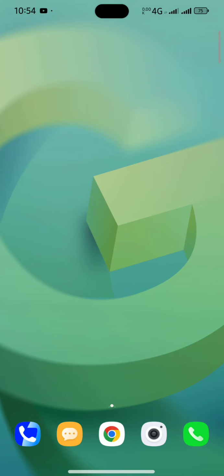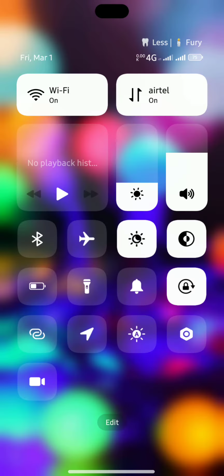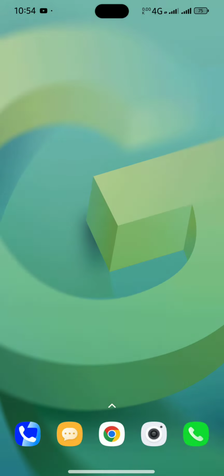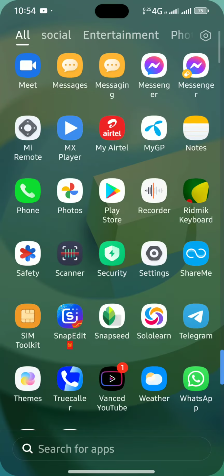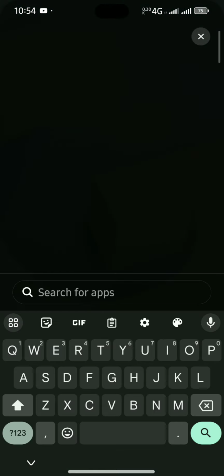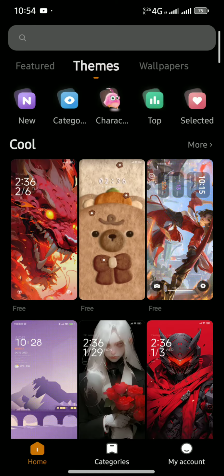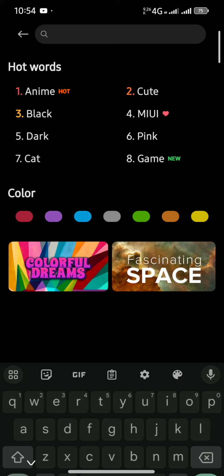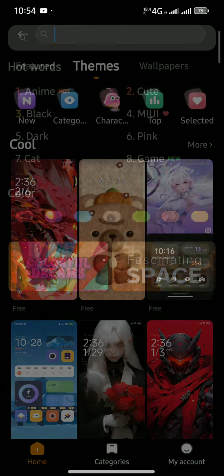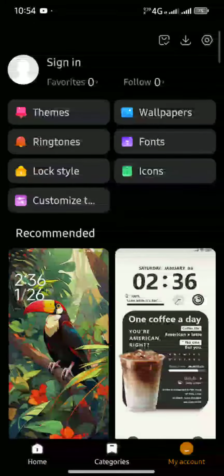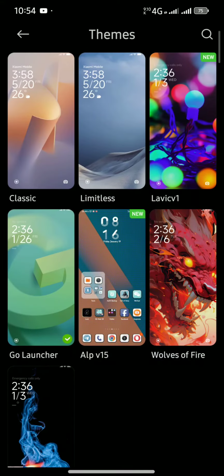So the core problem is to change the notification panel. You have to go to the control center, then not the control center, actually themes. So we are going on themes. Then you gotta search the theme name. Let me show you here which theme supports the control center blur.